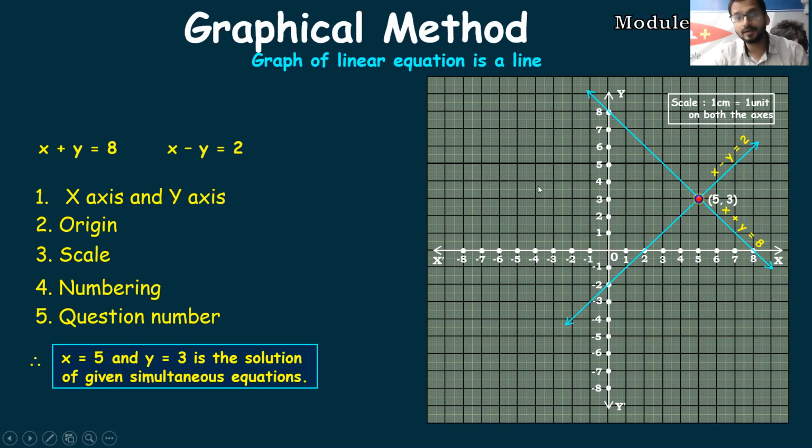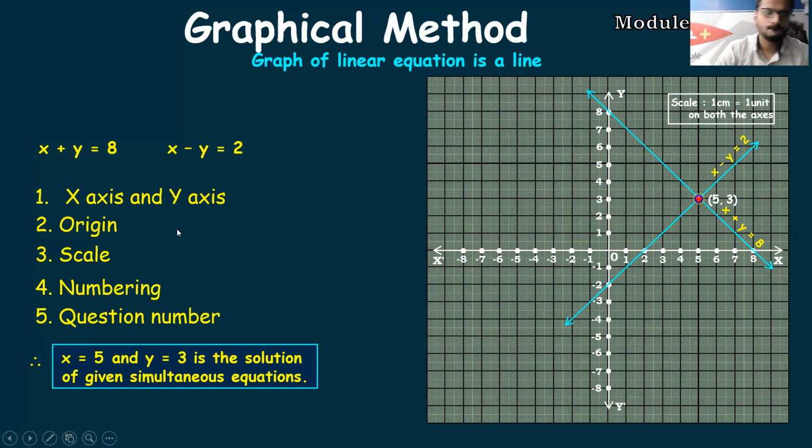Then question number. In the graph paper, you have to write question number, students. Though your calculation must be on your main question paper, but on your graph also you have to write. For example, question number 4, second question, you have to mention that. If you're not writing the question number, you may lose graph ka marks. You may get 0 marks. So this is very critical points. I want you all to note it down in your notebook, students. The 5 critical points of graphical method or graph, I would say.